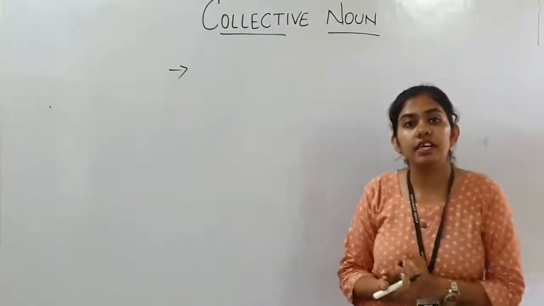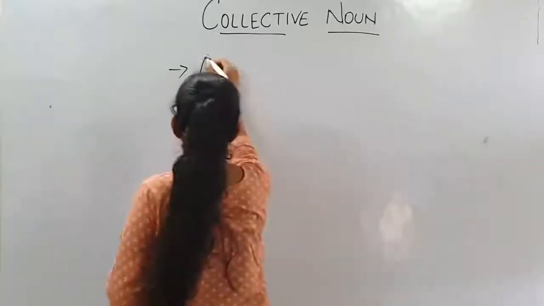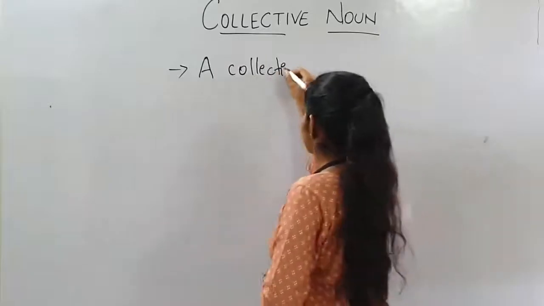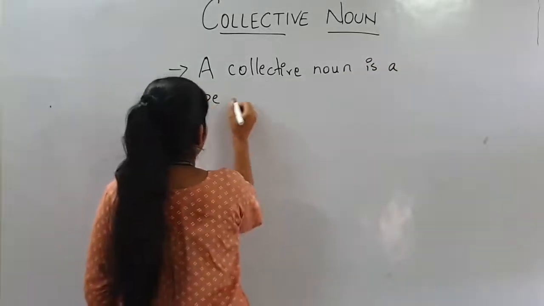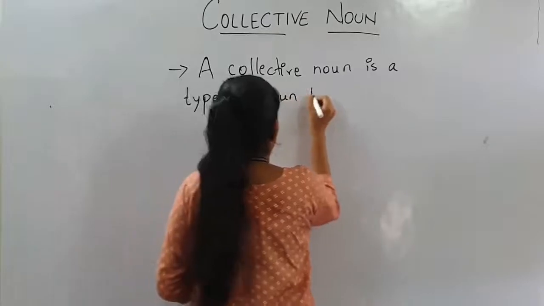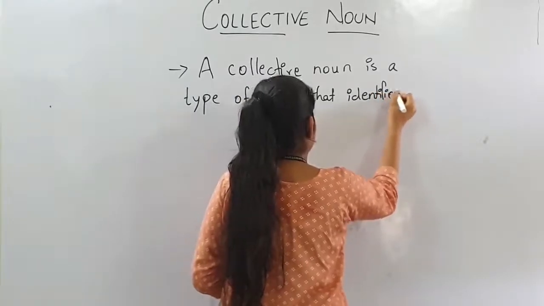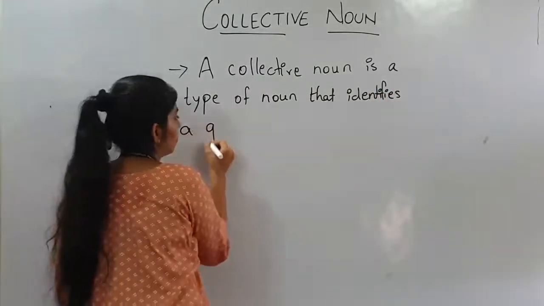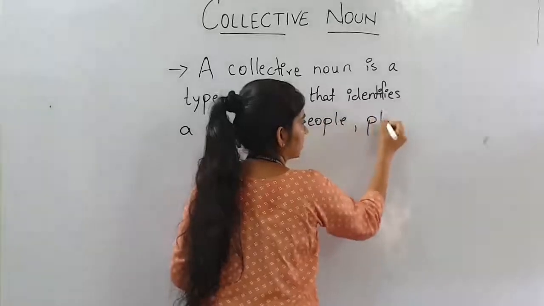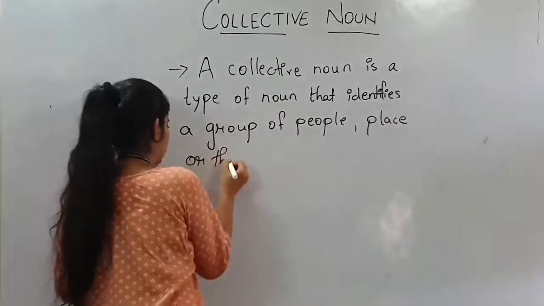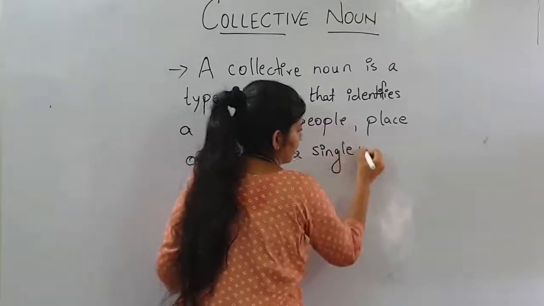The third definition, by which you will be clear about collective noun, is: a collective noun is a type of noun that identifies a group of people, place or things in a single unit.